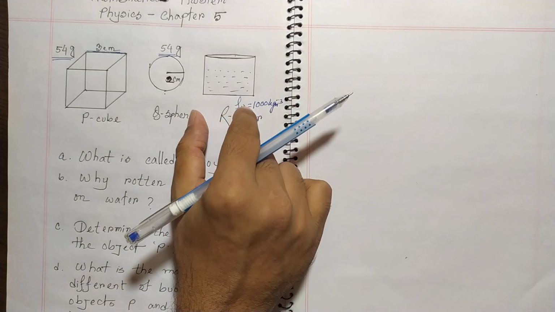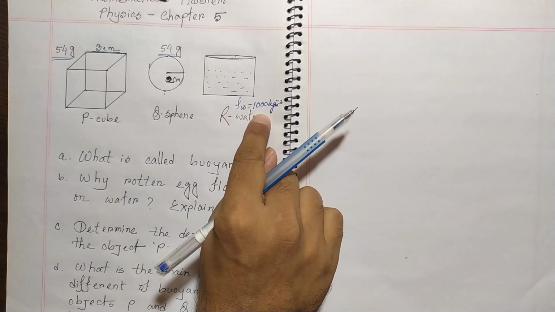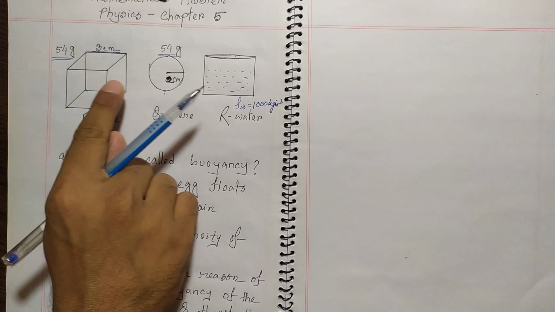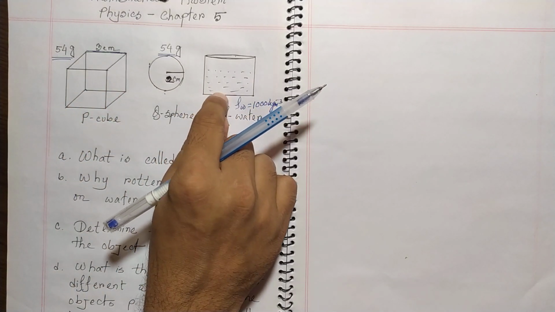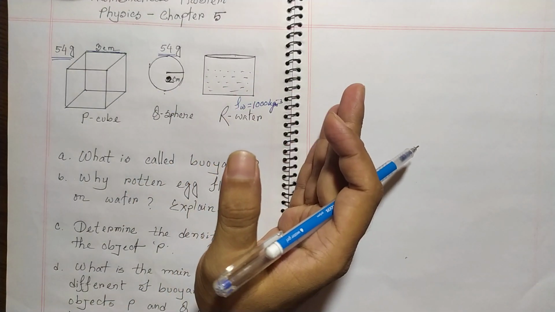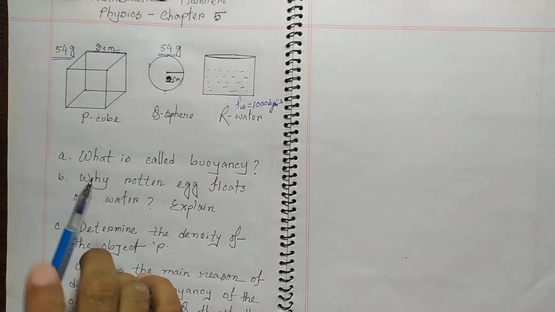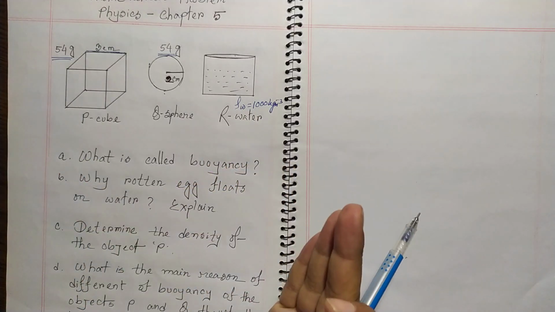And this is water filled container, so the density of water is given. So if it is said that if the objects P and Q are kept separately at the water filled container of R, then it is seen the different value of buoyancy. Suppose this is written, I didn't write it completely, but this is the figure. And what is your thinking if you see this type of questions in your paper?